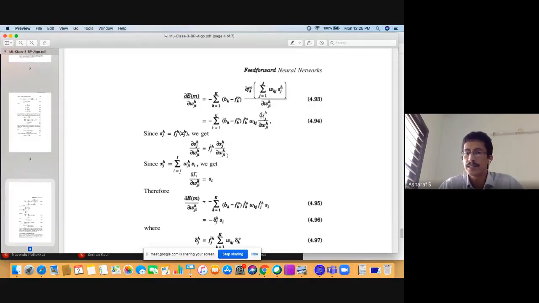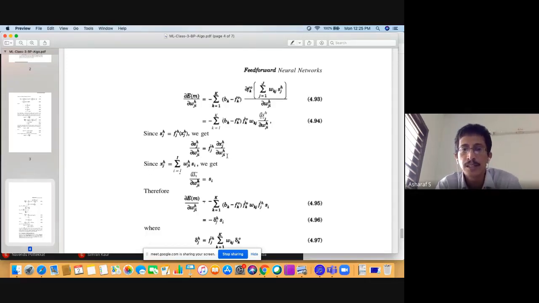Because you know that s_j is the output of the hidden layer. How do you get the output of the hidden layer? You put x_j, the activation. So f of x_j will be s_j, where f^h is the activation function of the hidden layer. What is x_j?